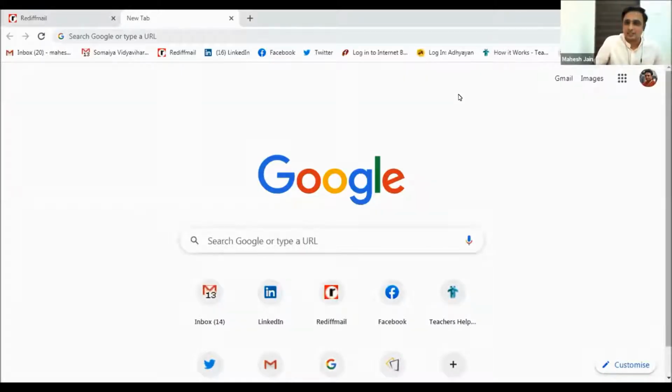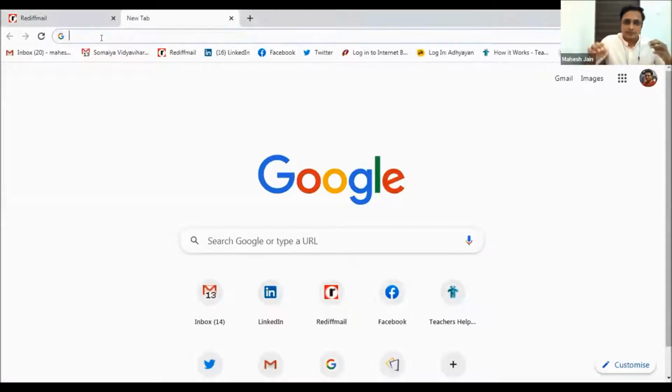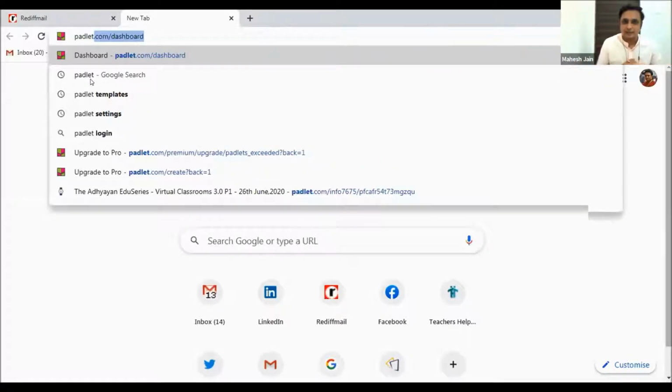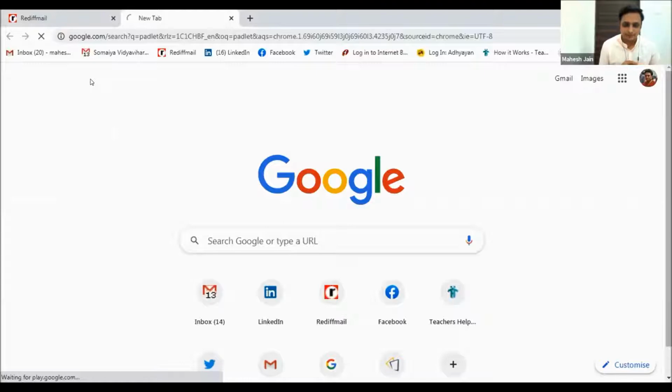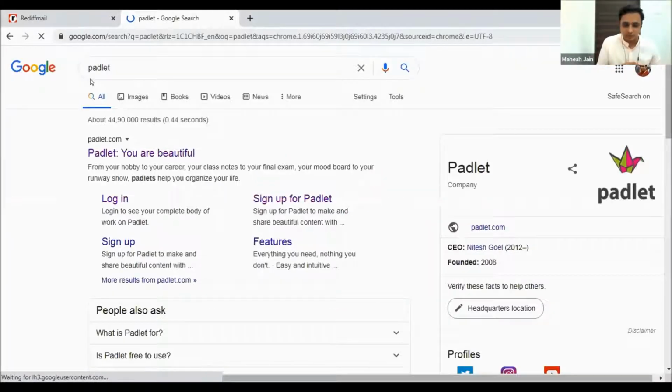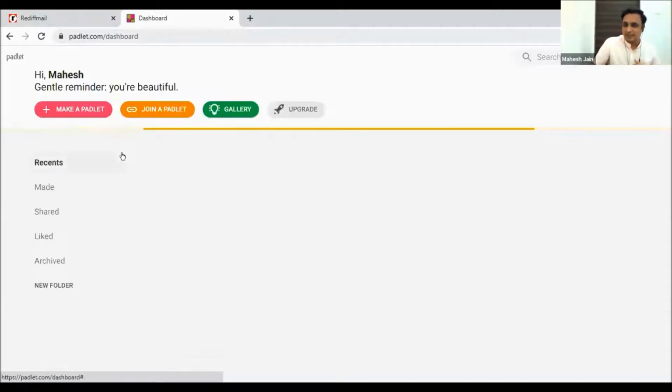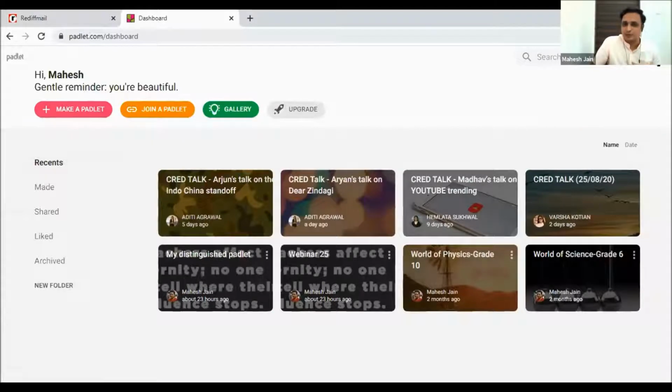So as discussed, what we'll be doing is just type Padlet. You need to go to Padlet basically. Here we are, as I showed you in the PPT also. You need to click on this. It says, "Padlet, you are beautiful." Look, it gives you wonderful thoughts before you begin. And because I was signed in already, it just took me to my page.